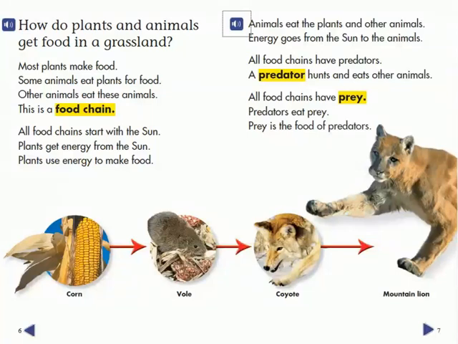All food chains have predators. A predator hunts and eats other animals. All food chains have prey. Predators eat prey. Prey is the food of predators.